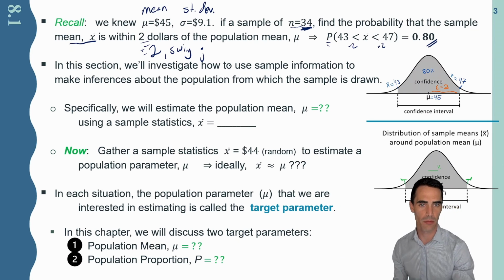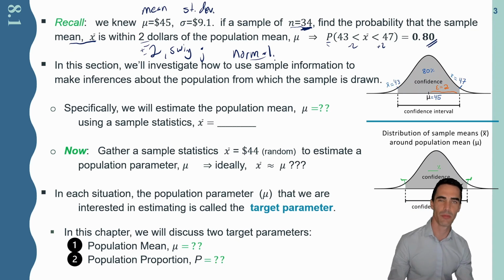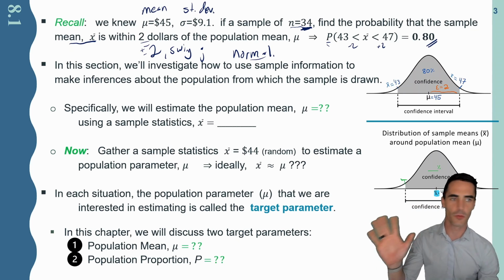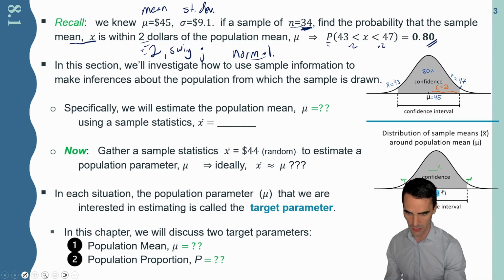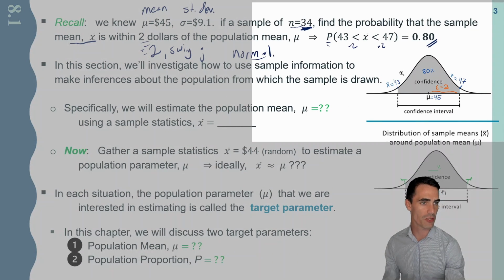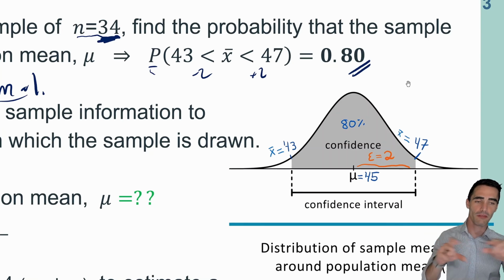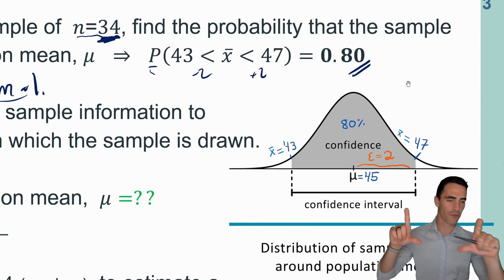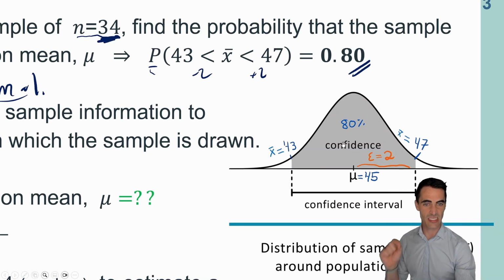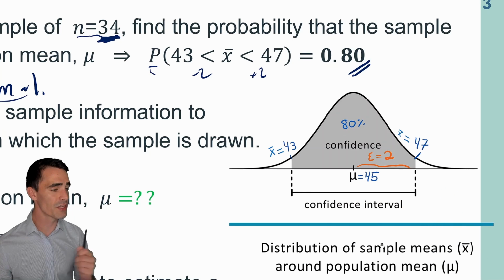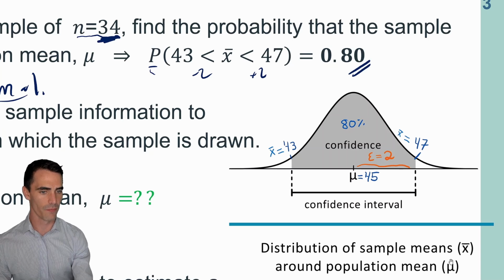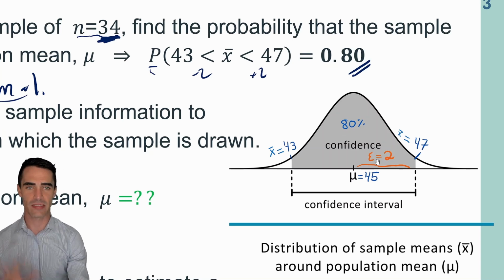If you're wondering how to do this problem, it's actually just normal distribution with our sample mean normal distribution. Not to get too much in the weeds, but this little graph shows you exactly the picture for what this normal distribution situation looks like. I have my nice normal distribution bell-shaped curve. In fact, this is how the population information is formed. Better yet, this is actually how the sample mean is drawn. I have it down here, the distribution of the sample mean around the population mean mu, and it has this nice shape.